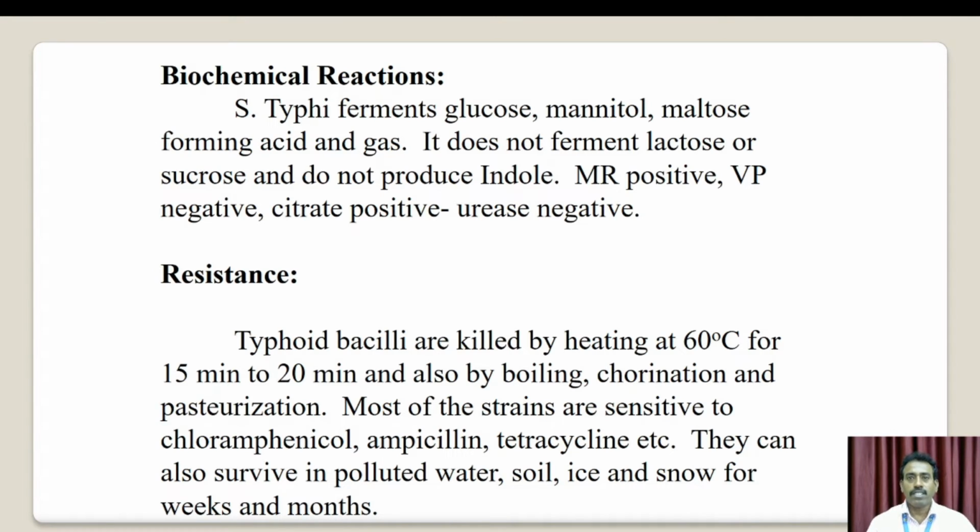Next, resistance. Typhoid bacilli are killed by heating at 60 degrees Celsius for 15 to 20 minutes, and also by boiling, chlorination and pasteurization. Most strains are sensitive to chloramphenicol, ampicillin, tetracycline and others. They can also survive in polluted water, soil, ice and snow for a week to months.